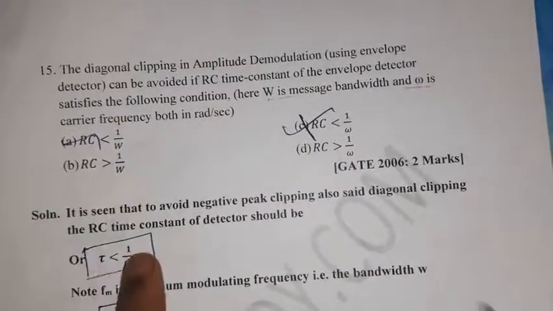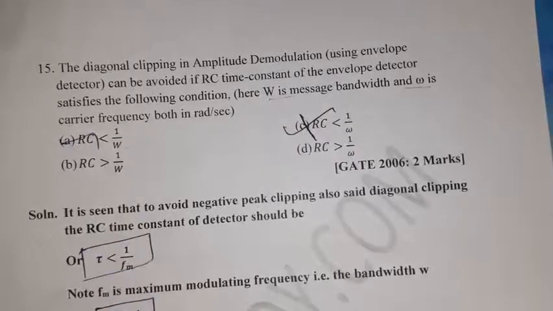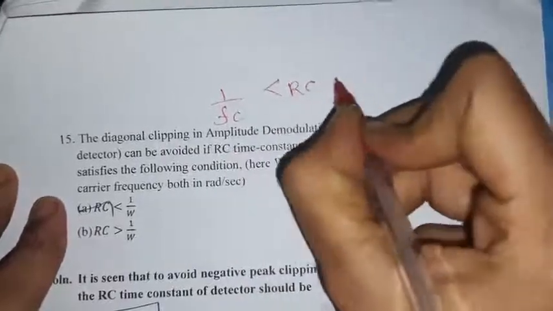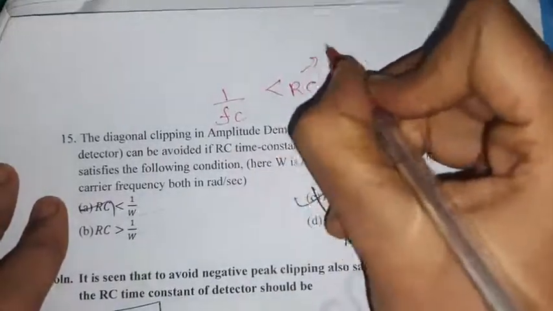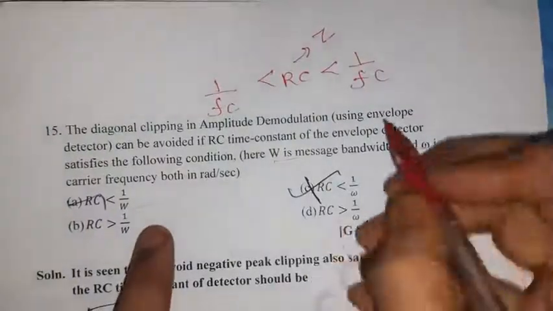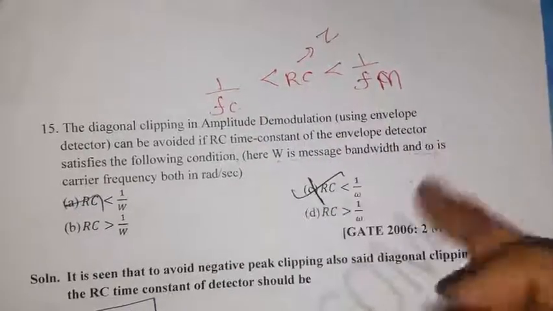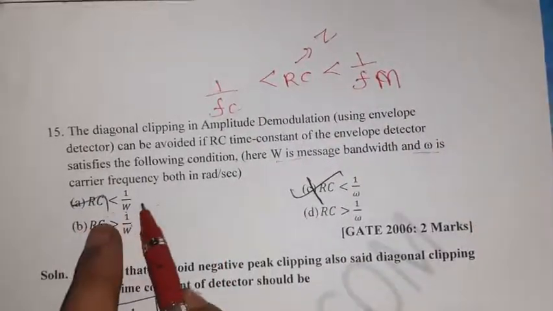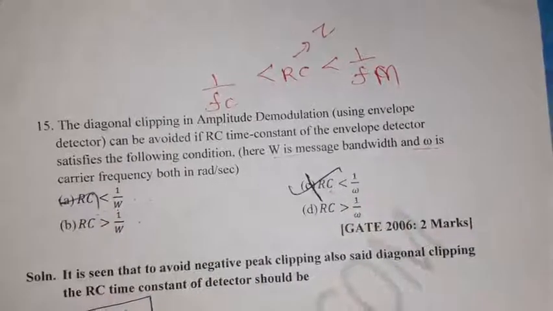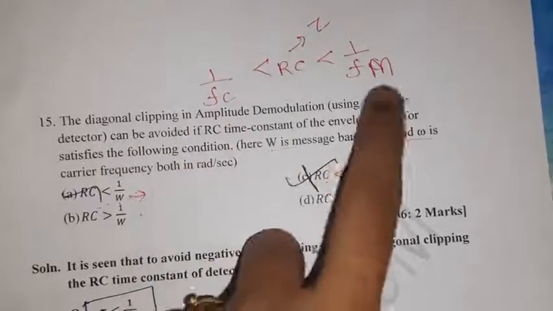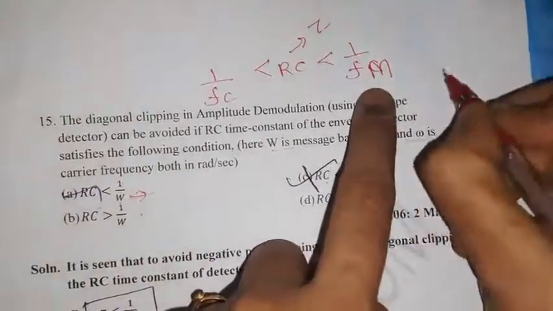We need to find the general condition the time constant should satisfy to avoid diagonal clipping: 1 by Fc less than RC less than 1 by Fm. RC is nothing but the time constant tau. So RC should be less than 1 by W, or 1 by omega. There are four different options given. What is W? W is the message bandwidth.